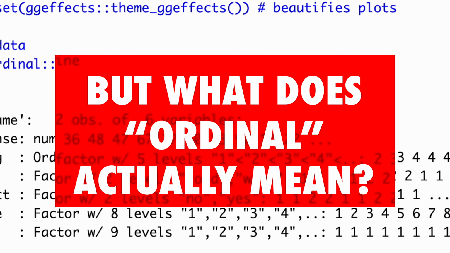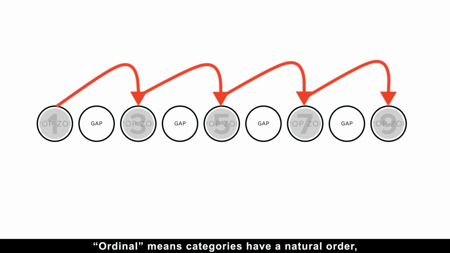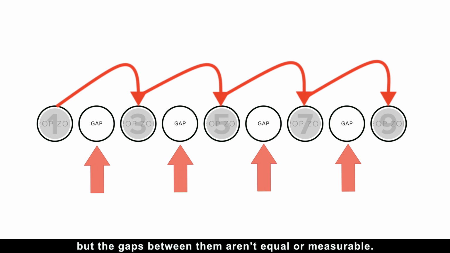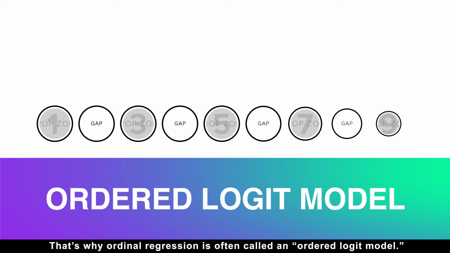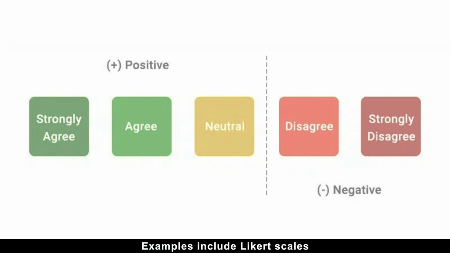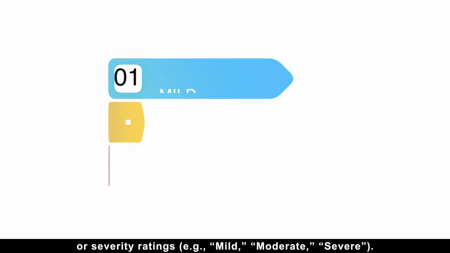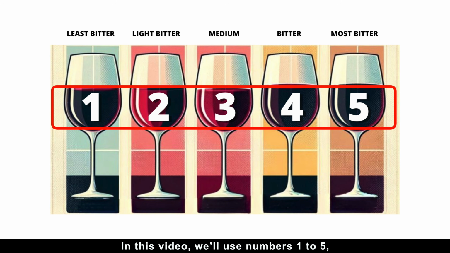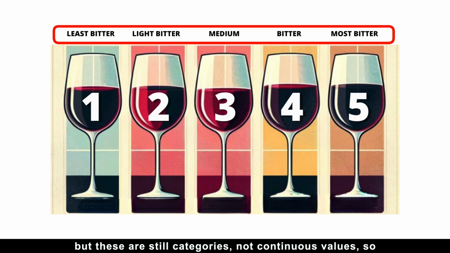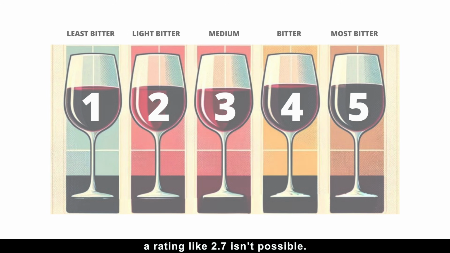But what does ordinal actually mean? Ordinal means categories have a natural order, but the gaps between them aren't equal or measurable. That's why ordinal regression is often called an ordered logit model. Examples include Likert scales, for example from strongly disagree to strongly agree, or severity ratings, for example mild, moderate, and severe. In this video, we'll use numbers 1 to 5, but these are still categories, not continuous values, so a rating like 2.7 isn't possible.